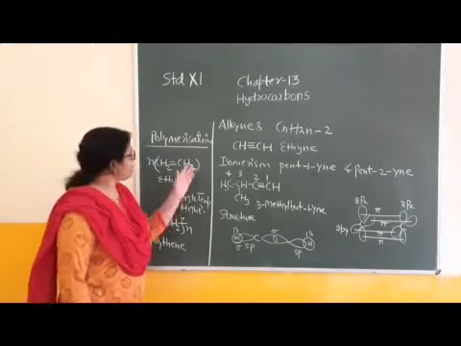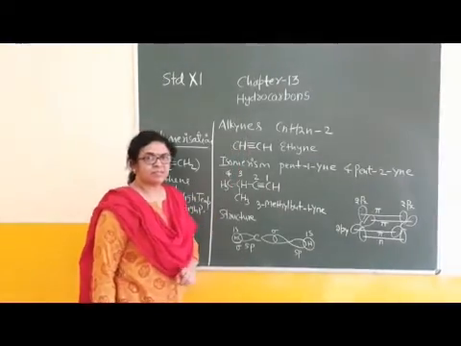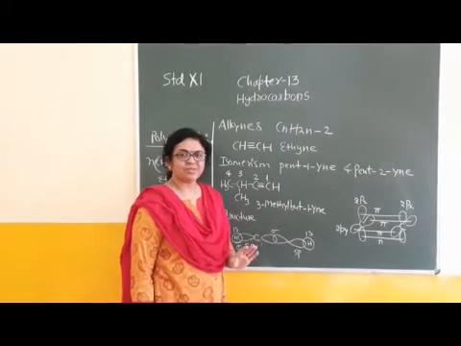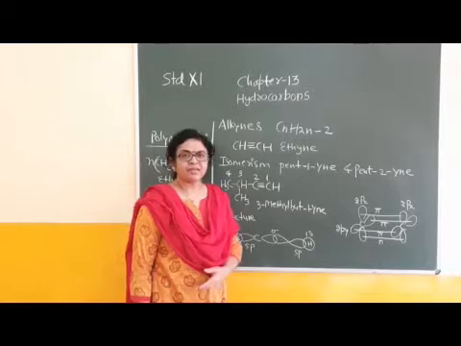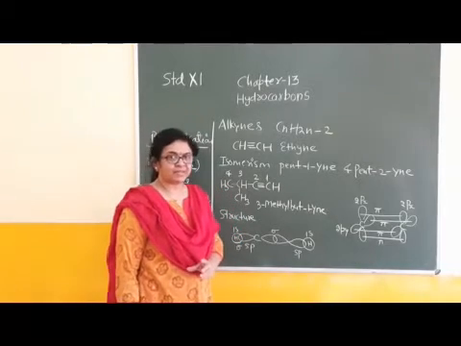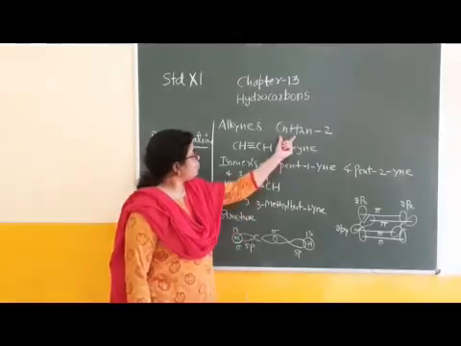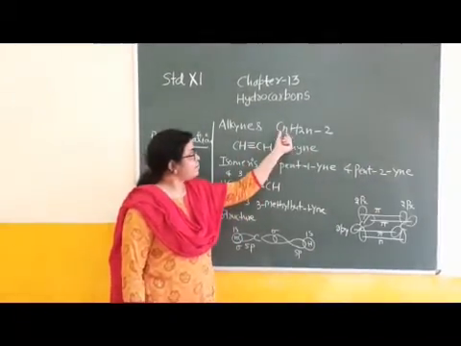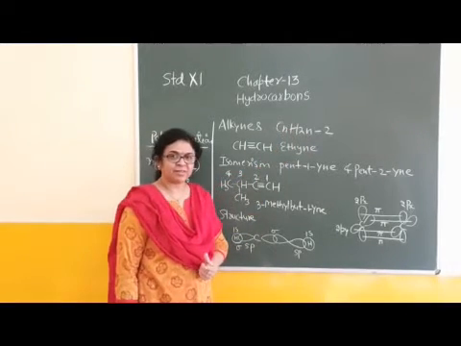Okay children, after alkenes, the next aliphatic hydrocarbon is alkynes. The general formula for alkynes is CnH2n minus 2. This is not a new concept. This is related with the previous unit, the study of basic terms and concepts in organic chemistry, like in the aliphatic family, right? The general formula for alkynes is CnH2n minus 2. n is for the number of carbon atoms, and 2n minus 2 is for the total number of hydrogen atoms.